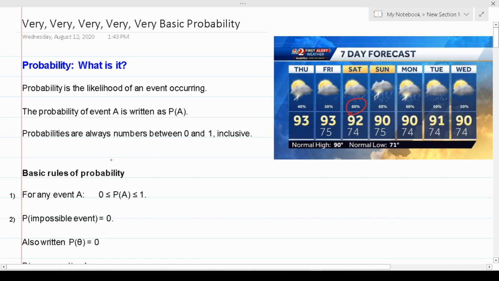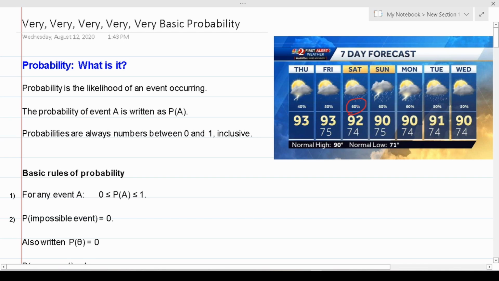And then finally, we have to realize that probabilities are always between 0 and 1 inclusively, meaning that probability can be 0 and probability can be 1. Okay, so let's look at this example again. According to this meteorologist, there's a 60% chance of it raining on Saturday.